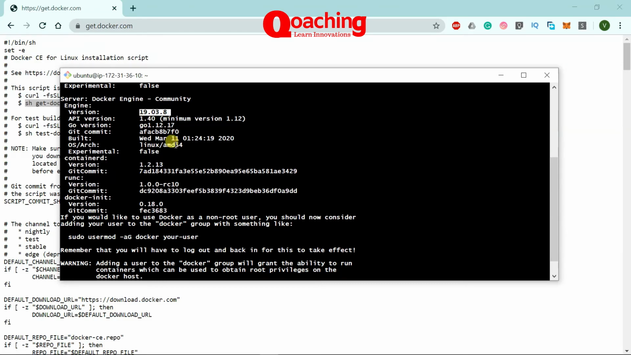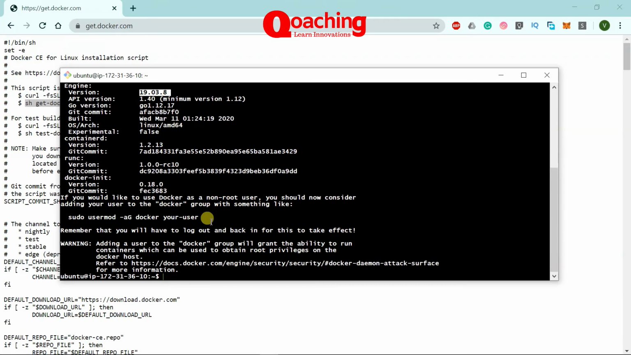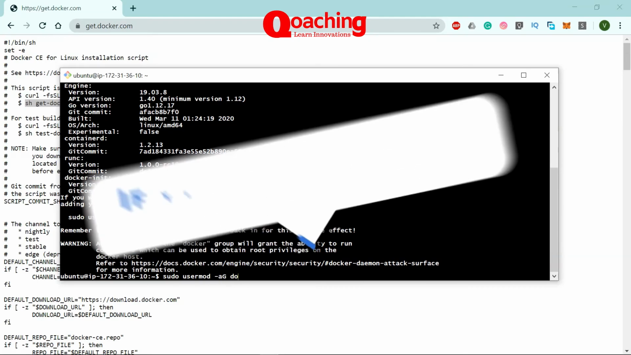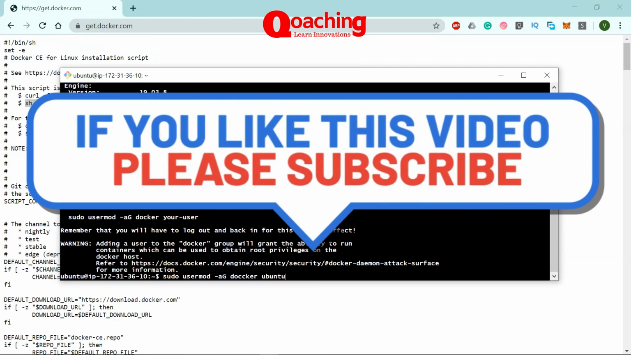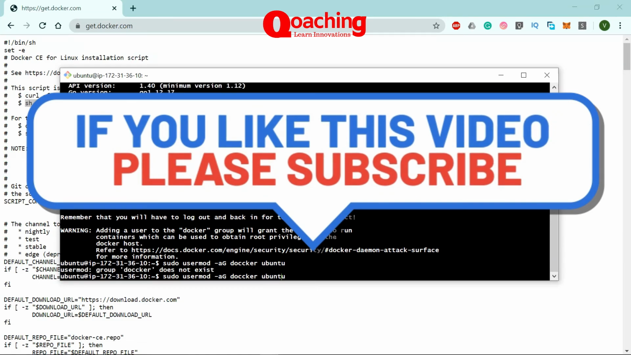So we can just quickly check that. Now, one thing Docker requires is that because Docker itself creates a user, running any Docker command requires sudo permissions. So we need to add our user to the docker group. We'll run this command, sudo usermod -aG docker, and then my user, which is ubuntu in this case. And that's it.